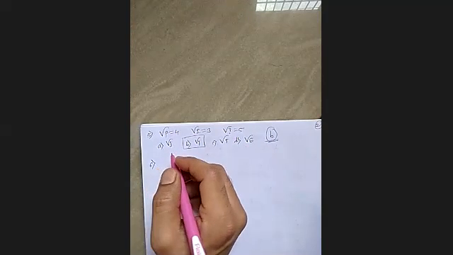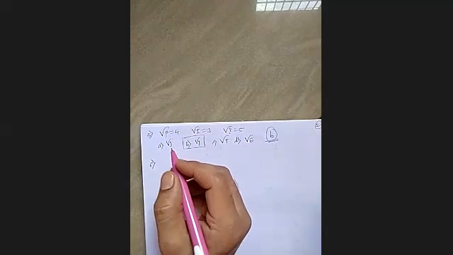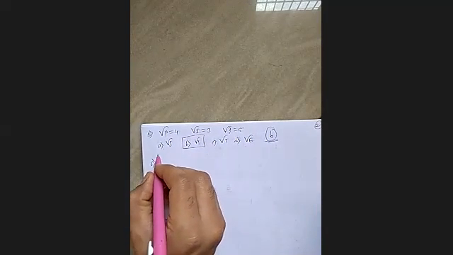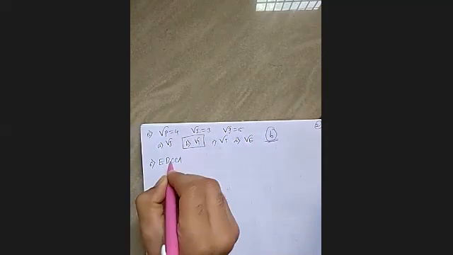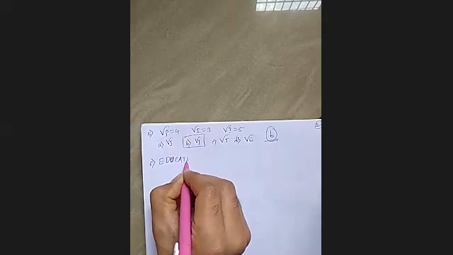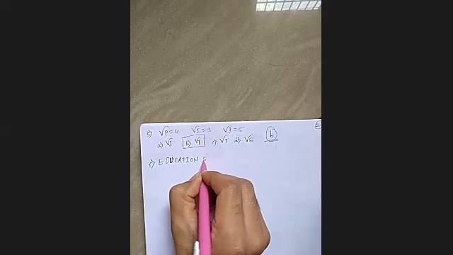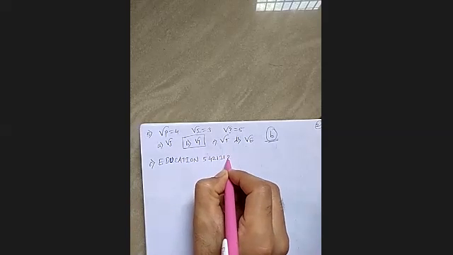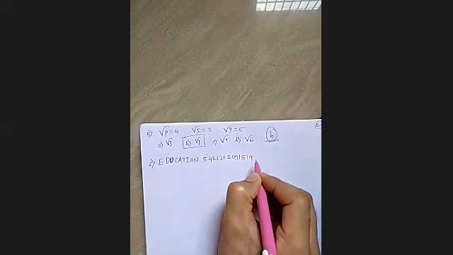Now, if you write education, education is 5, 4, 21, 3, 1, 20, 9, 15, 14.